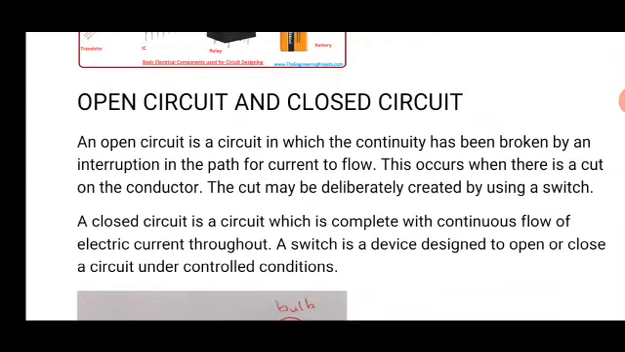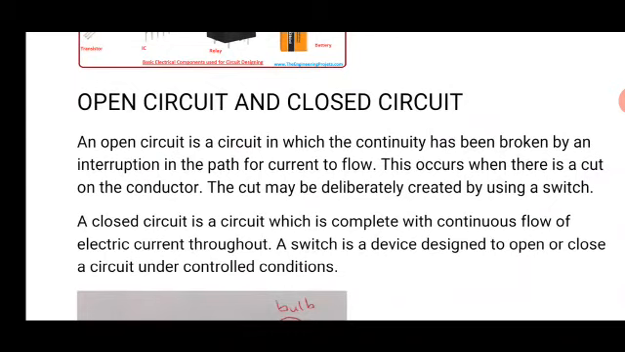Maybe the wire is cut somewhere. So when the wire is cut somewhere, it will not be able to continue. Then we refer to such a circuit as open circuit. This occurs when the conductor is cut somewhere. It may be intentional or unintentional. Maybe some rodents are passing by the circuit, or there is an accident and the wire is somehow cut.